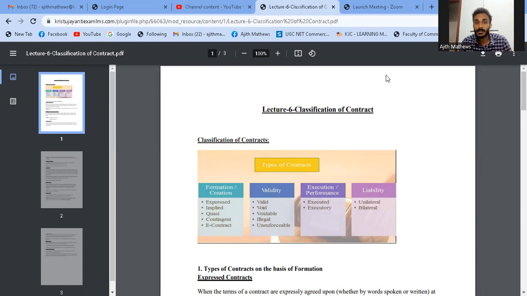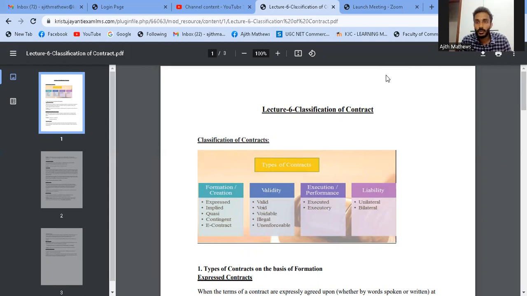Yes. Next we come to the main classification of contract. We are not going into detail, but just giving an overview of the different classifications of contract and the different bases on which we classify the contract. There are almost 14 classification types, categorized under four bases. First is on the basis of formation and creation. Second is on the basis of validity. Third is on the basis of execution of performance, and fourth is with respect to liability.